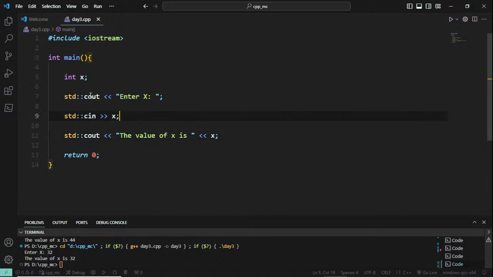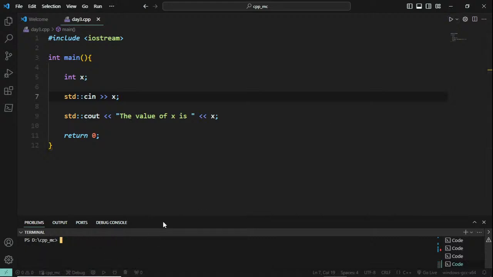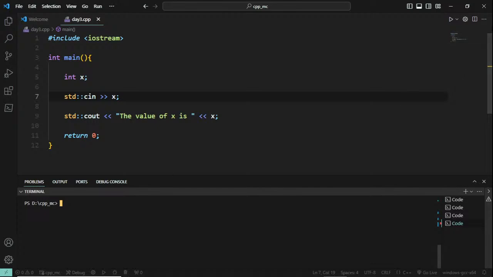And why we are actually doing this enter x before this is, if you cut it off and directly use this input, the problem is if you try to run this, it is just asking, and you will think that it is stuck or something, but it is waiting for you to give console input.